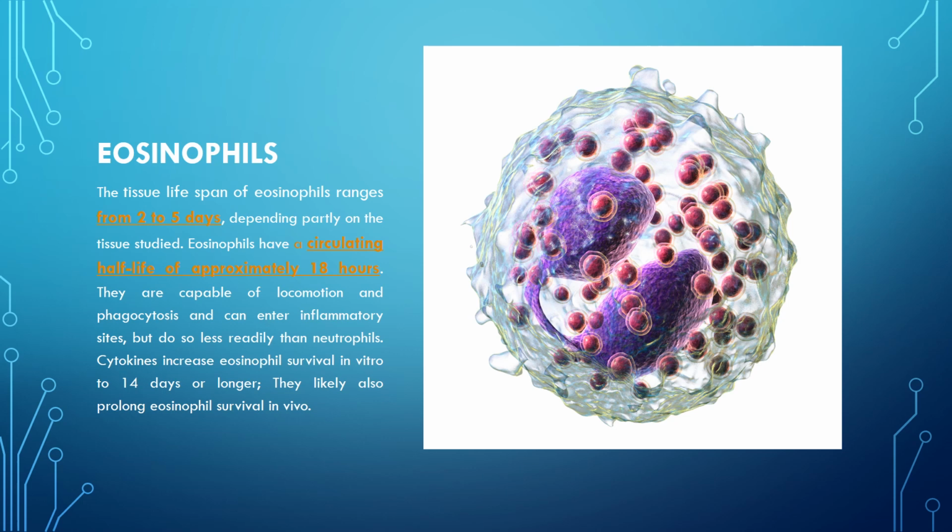Eosinophils. The tissue lifespan of eosinophils ranges from 2 to 5 days, depending partly on the tissue studied. Eosinophils have a circulating half-life of approximately 18 hours. They are capable of locomotion and phagocytosis and can enter inflammatory sites, but do so less readily than neutrophils. Cytokines increase eosinophil survival in vitro to 14 days or longer. They likely also prolong eosinophil survival in vivo.